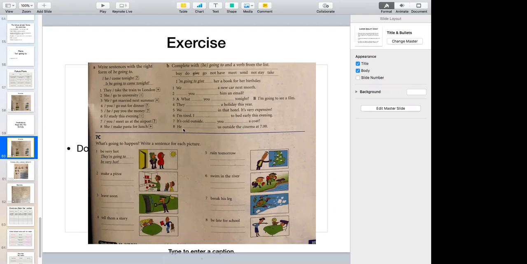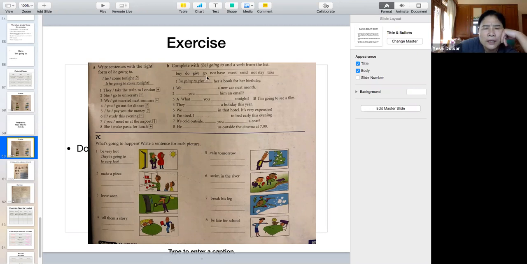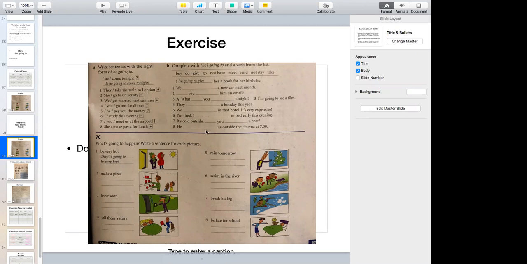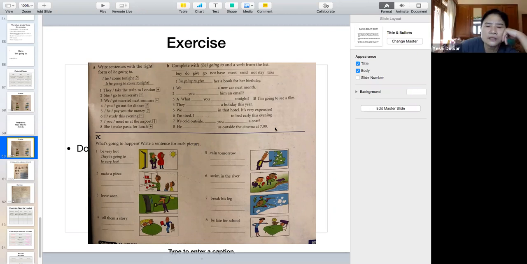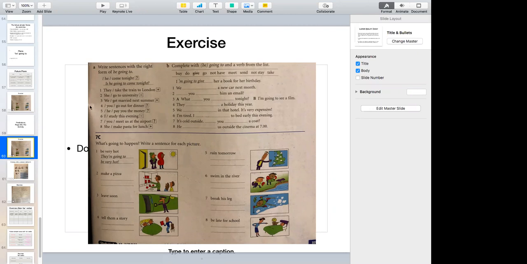He is going to meet us outside the cinema at 7 o'clock. So he is going to meet us. Yes, he's going to meet us outside the cinema at 7 o'clock. So no, 7 o'clock.